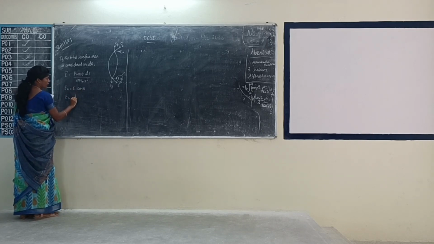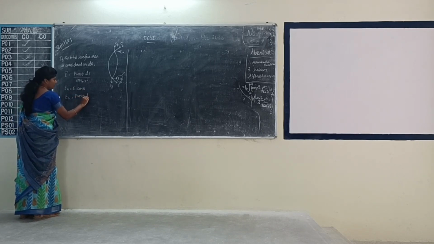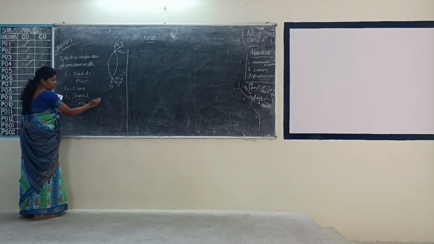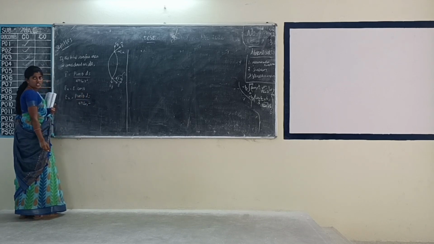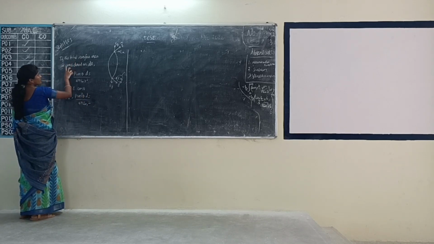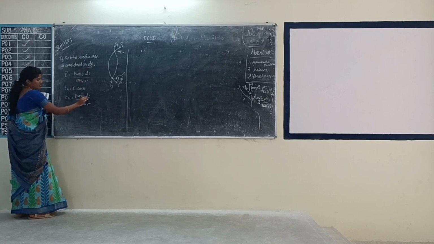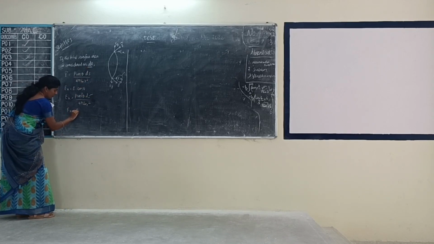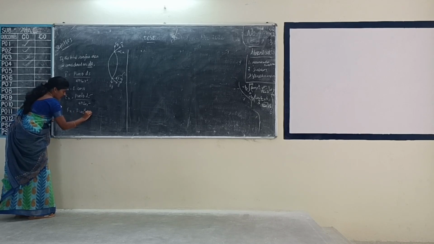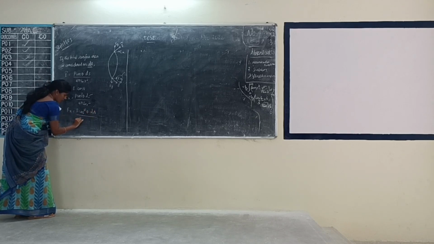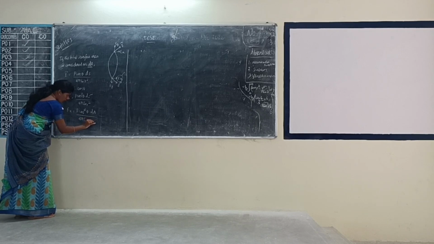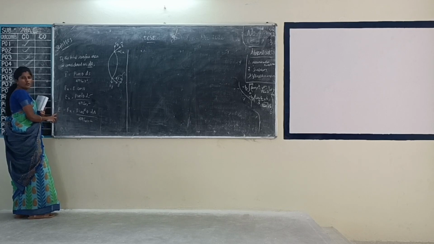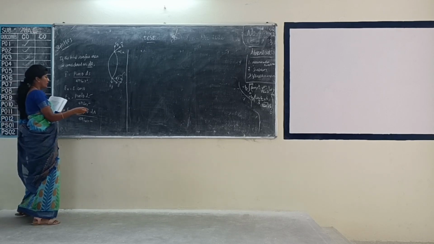Ex equal to, what is the value of E? P cos theta ds divided by 4 pi epsilon naught r square into cos theta. So we are writing as cos square theta. If the total surface area is considered as dA, so ds is replaced by dA. So Ex equal to P cos square theta dA divided by 4 pi epsilon naught r square. So it is also considered as E.